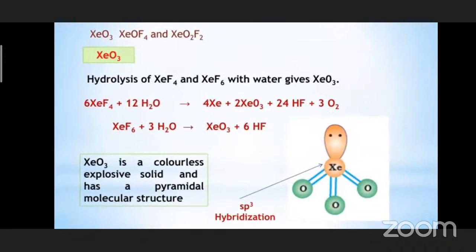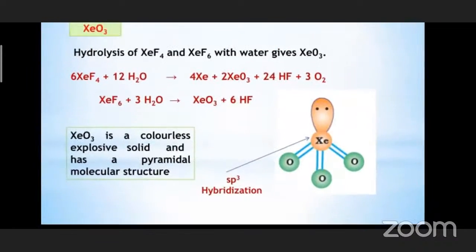Coming to XeO3. It is formed when XeF4 and XeF6 react with water. Okay, XeO3 is formed. What is the unique nature of XeO3? It is a colorless explosive solid and it has a pyramidal molecular structure.